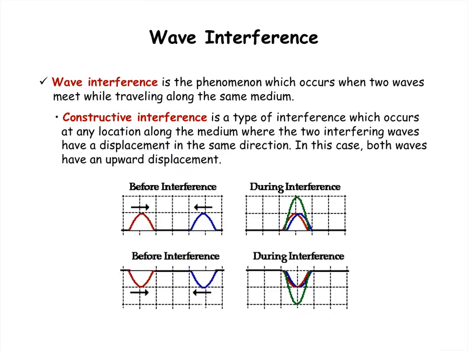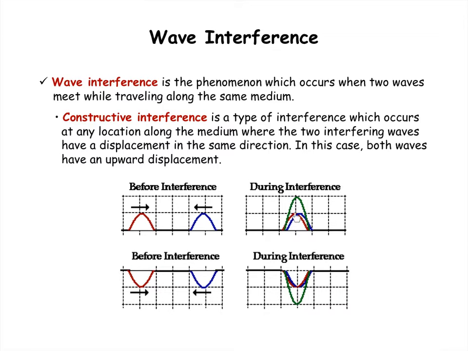One of the interesting phenomena that we see with waves is that they can interfere. Interference occurs when two pulses or two waves interact in such a way to occupy the same space at the same time. There are two types of interference that we're going to look at. The first is called constructive interference, and it occurs when two crests meet up and interfere, or when two troughs meet up and interfere. In this diagram, there's a red crest and a blue crest that are moving toward each other.